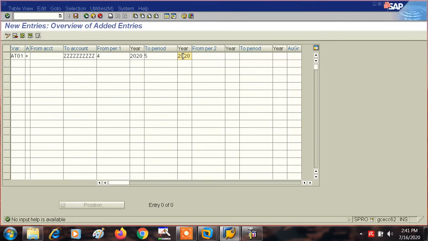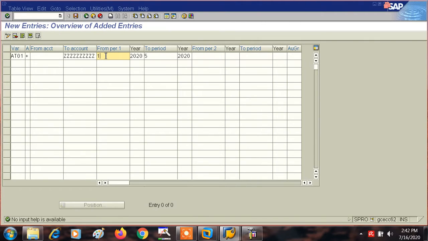Now suppose we want to keep the first period open. Suppose our period April is open now. That means if we have forgotten some data which were to be posted in the period of April, then if the first period, April, is open, you can post those forgotten documents in April also.